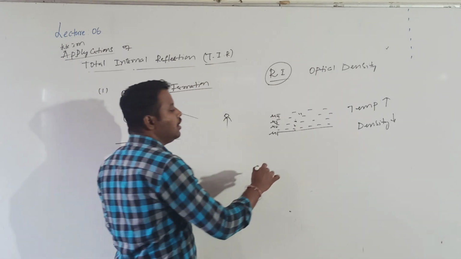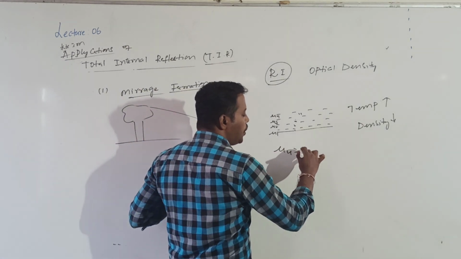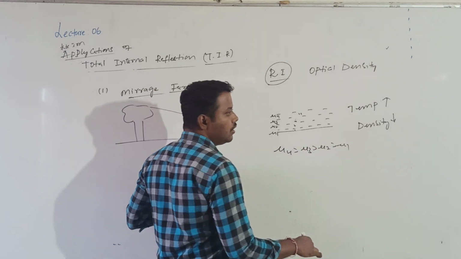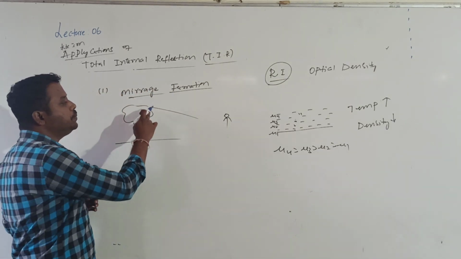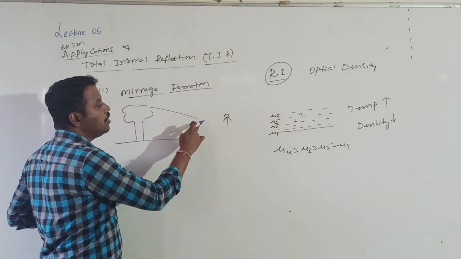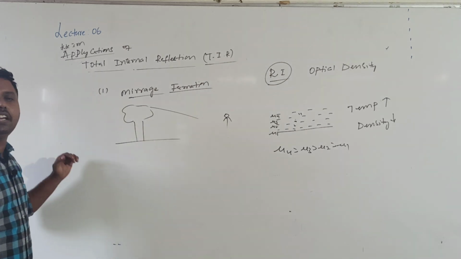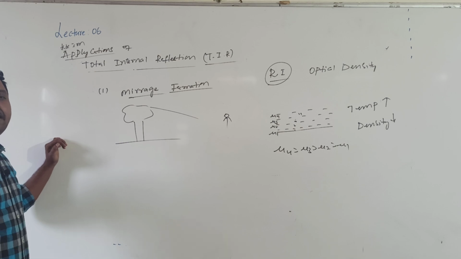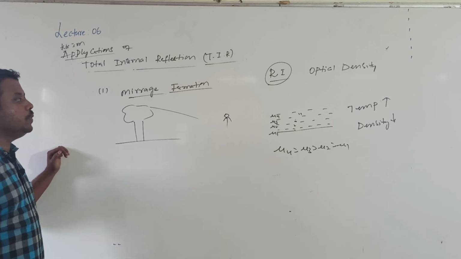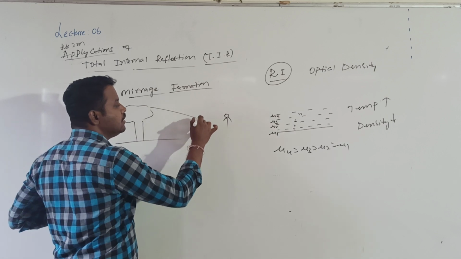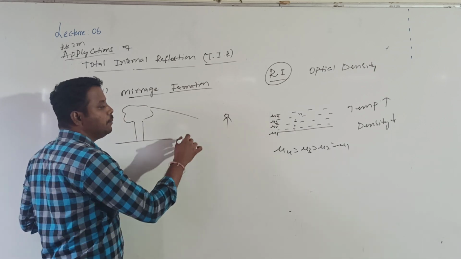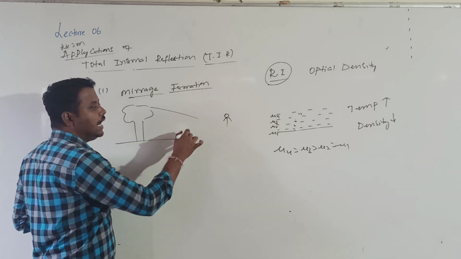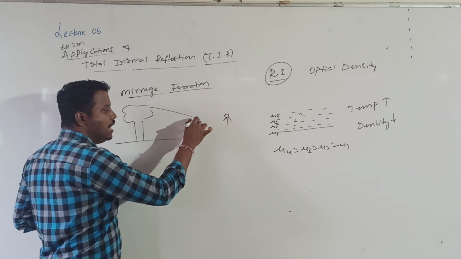So here which value was greater? Mu4 is greater than mu3, greater than mu2, greater than mu1. So now light is traveling from which medium to which medium? From optically rarer to denser. Whenever the angle of incidence is equal to the critical angle, or if the angle of incidence is greater than the critical angle, then the light will reflect back.